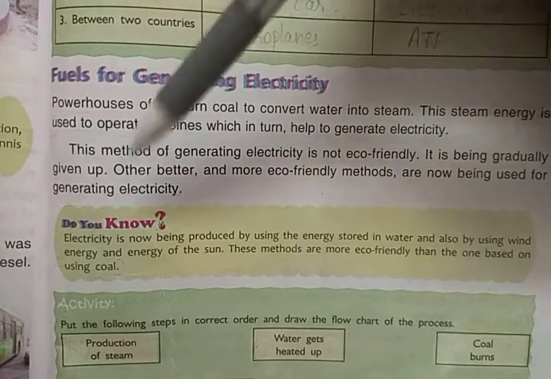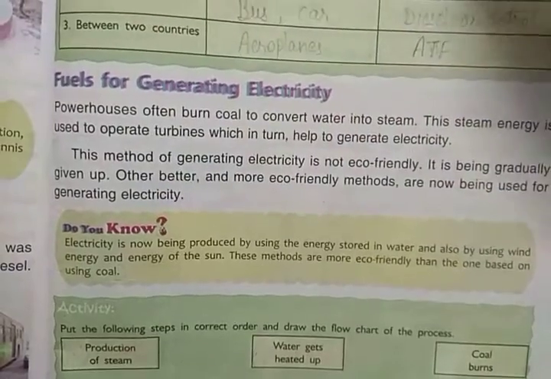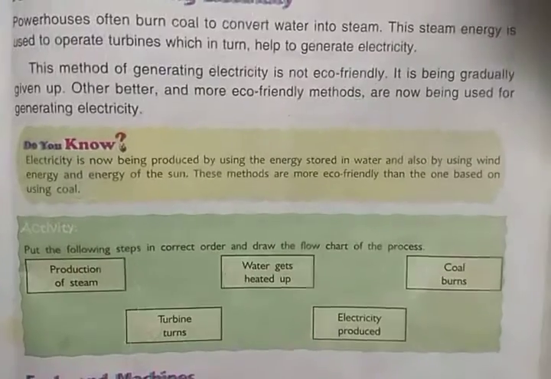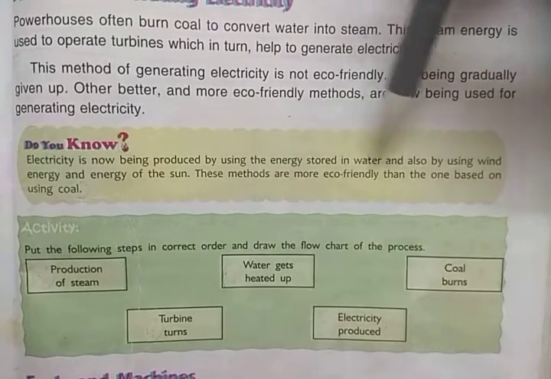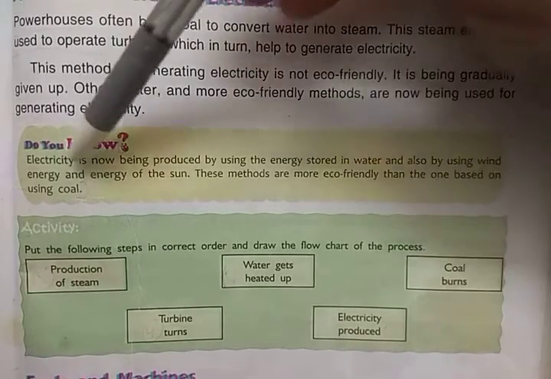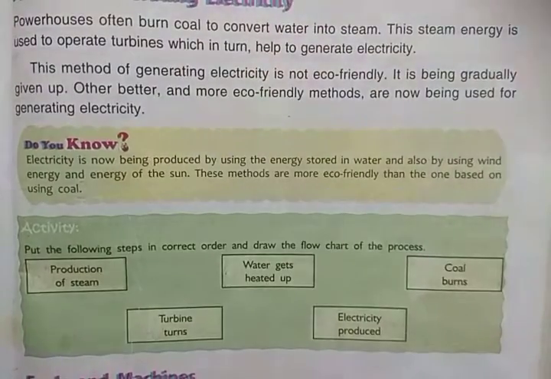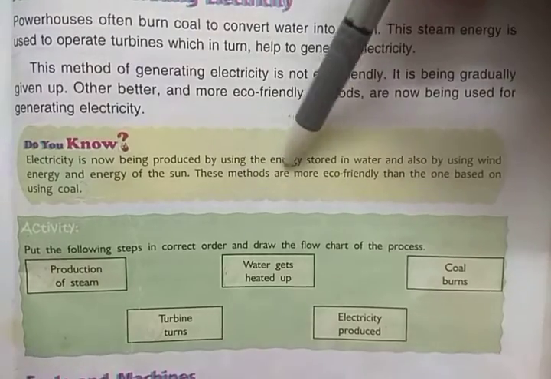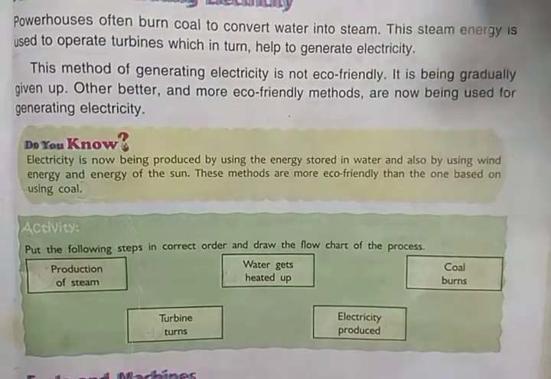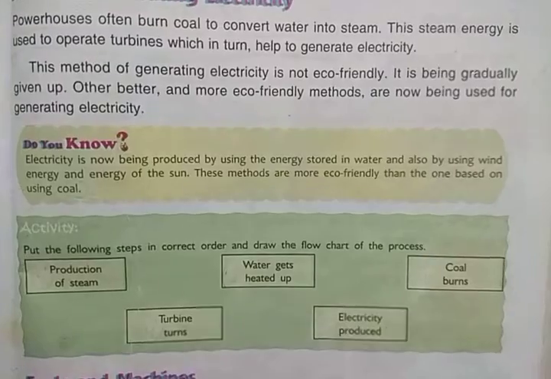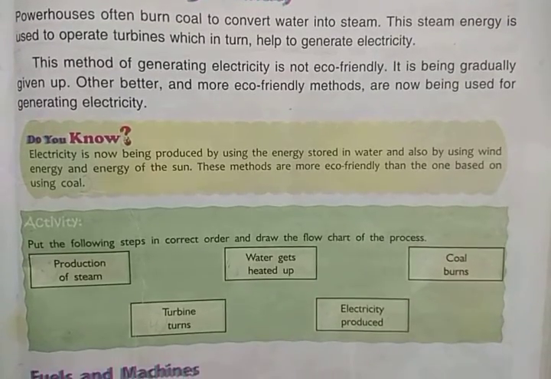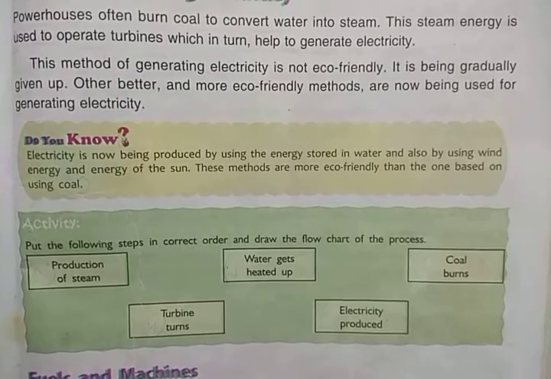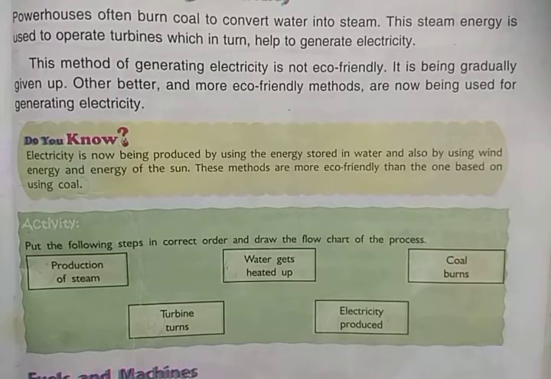So do you know electricity is now being produced by using the energy stored in water, that I have just told you, and also by using wind energy and the energy of the sun. So these methods are more eco-friendly than the one based on using coal. So I have told you why coal is not good for producing electricity.